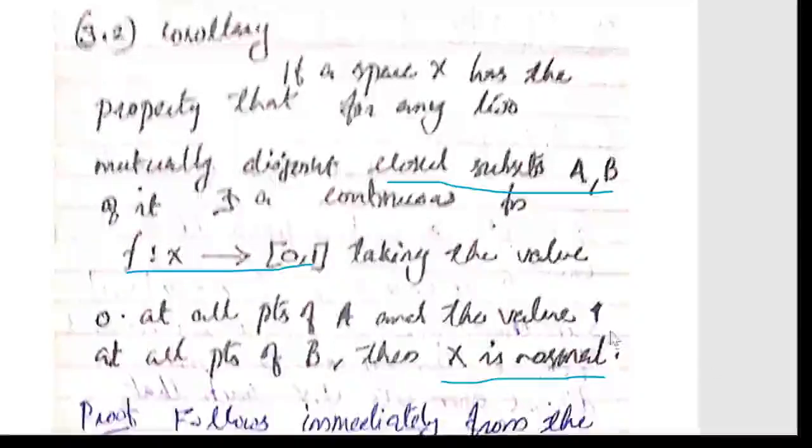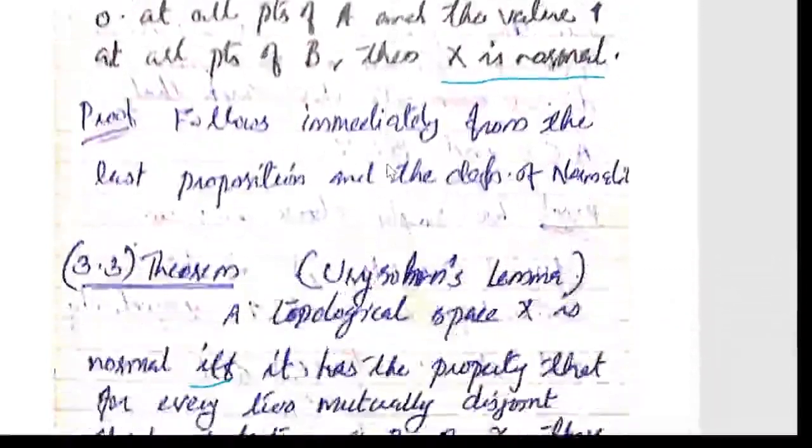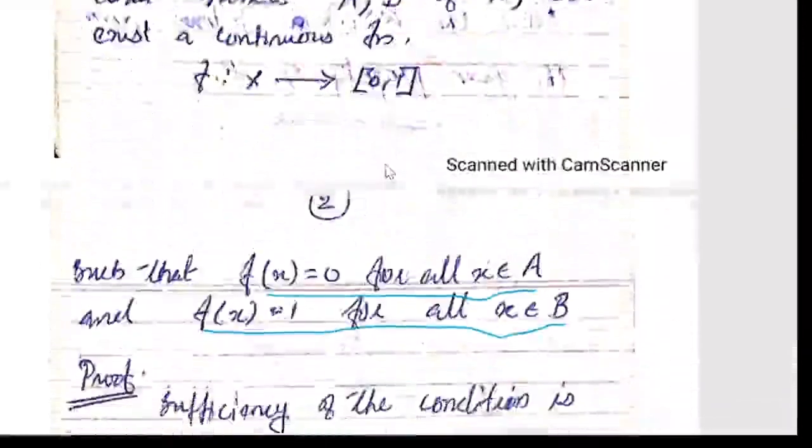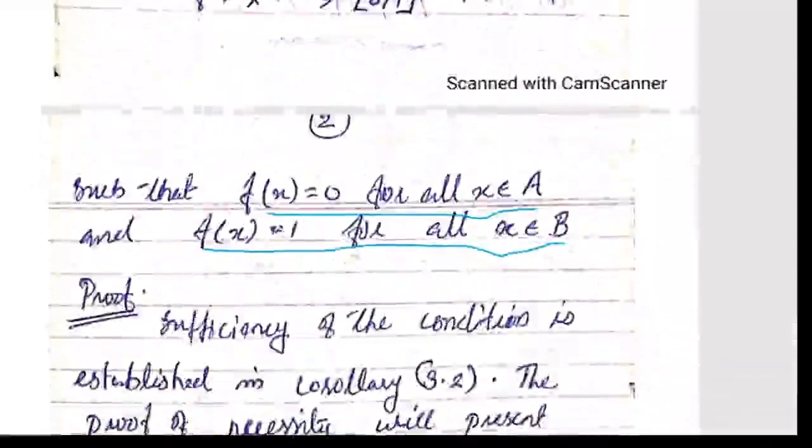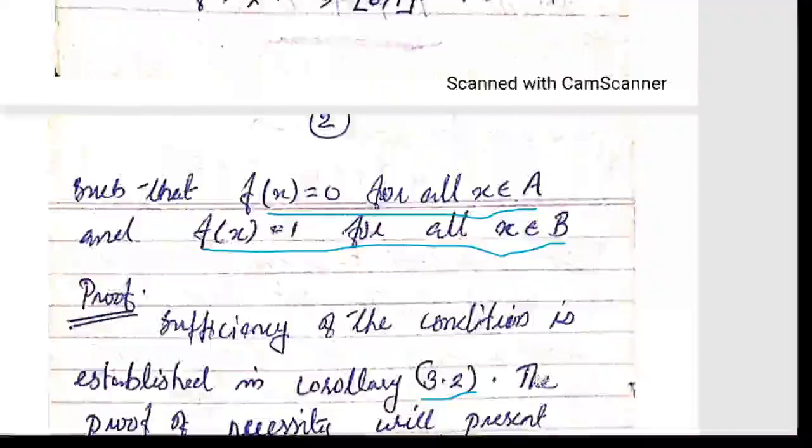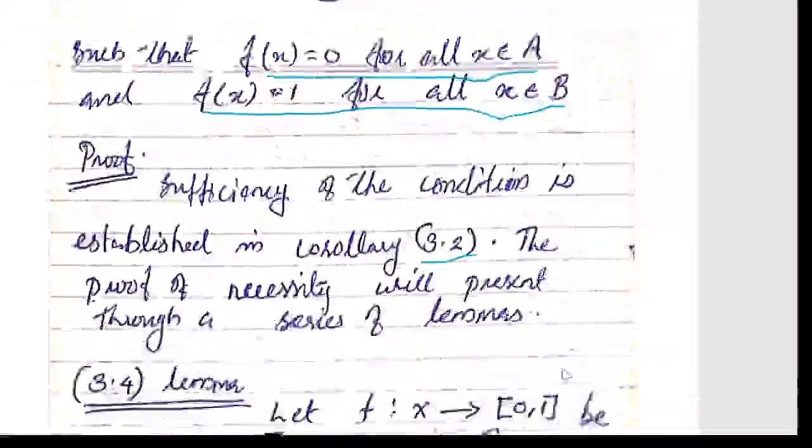So this is the sufficiency part, which we have already proved. Sufficiency of the condition is established in Corollary 3.2. Now the necessity part.